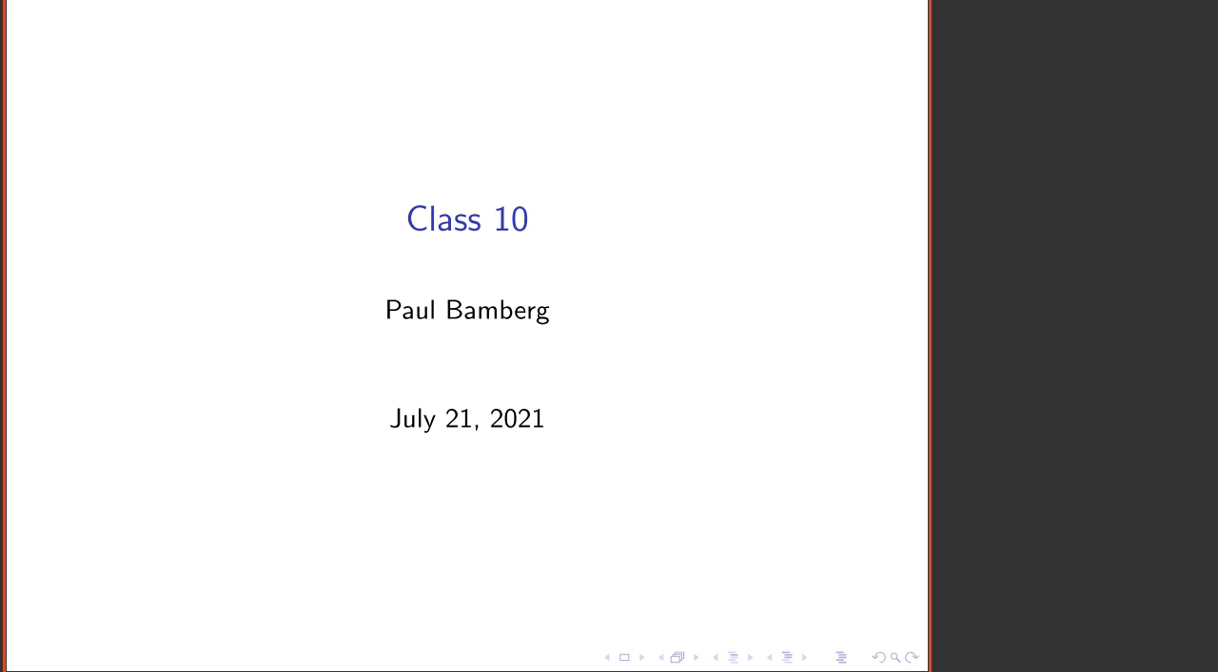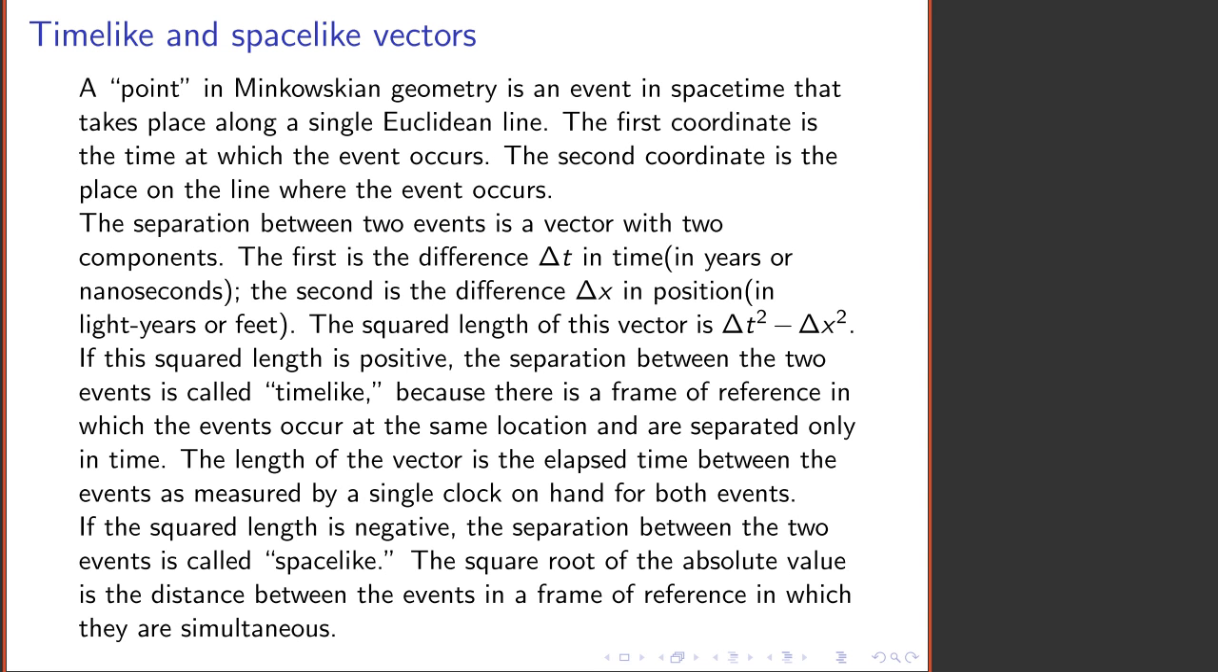Let's start with a quick review of timelike and spacelike. In Minkowskian geometry, the points represent events. An event has a time coordinate and a space coordinate. You can think of an event as something that happens, for example, on board a moving train, and you will see that if you use the train track as your frame of reference, the time and space coordinates that you assign to that event will be different than if you use a frame of reference that's moving along with the train.